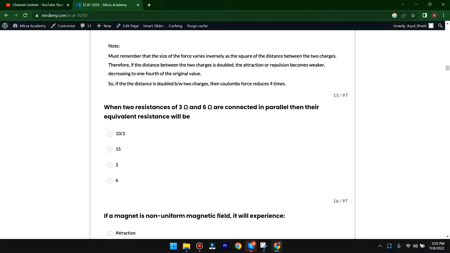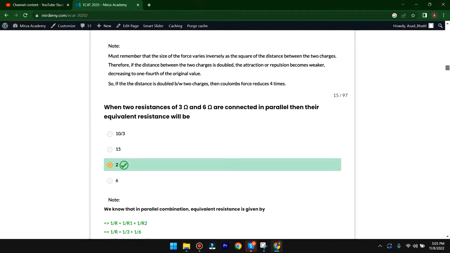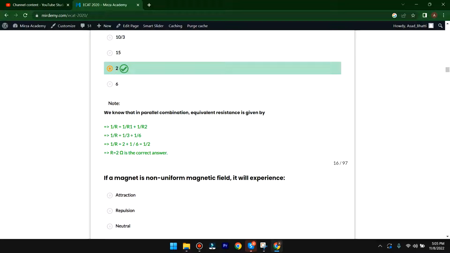The next MCQ is when two resistances of 3 ohms and 6 ohms are connected in parallel, then their equivalent resistance will be 10 by 3, 15 to 6. So here in this MCQ, the C option is correct, because we know that in parallel combination the equivalent resistance is given by 1 over R is equal to 1 over R1 plus 1 over R2. Putting the value of R1, which is 3, and the value of R2, which is 6, and solving by reciprocal, we get R is equal to 2 ohm.